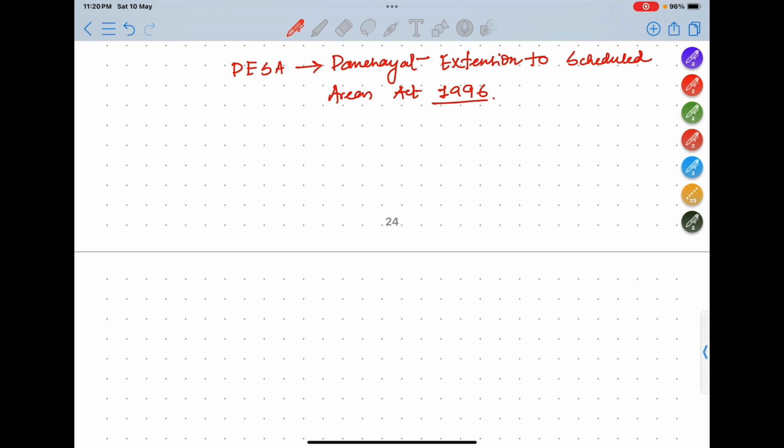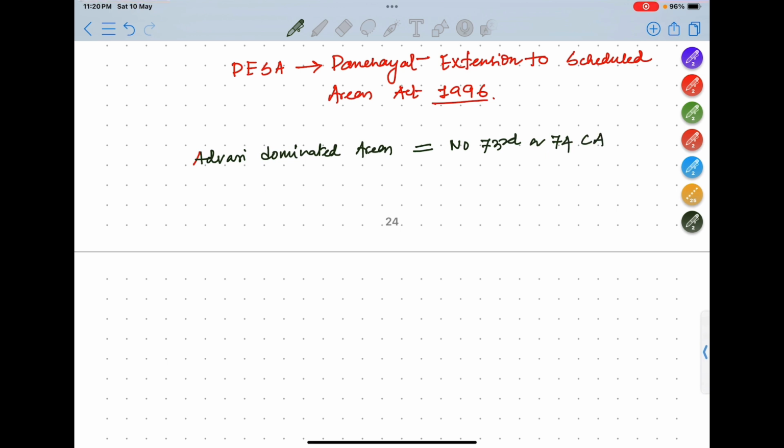Okay. So in 1996, a separate act was passed extending the provisions of this panchayat system to those areas. So basically, in the Adivasi dominated areas, there is no 73rd or 74th constitutional amendment.